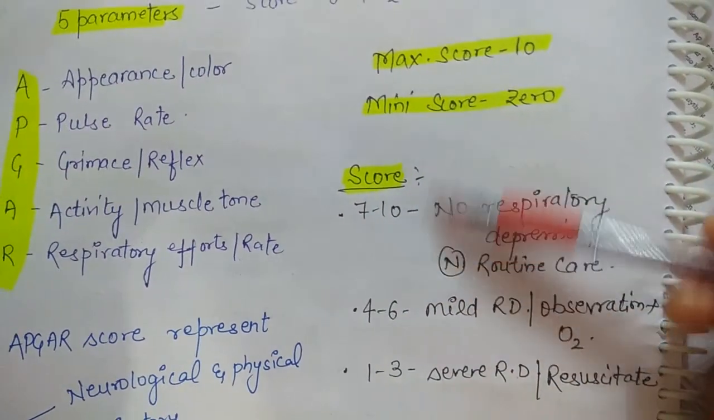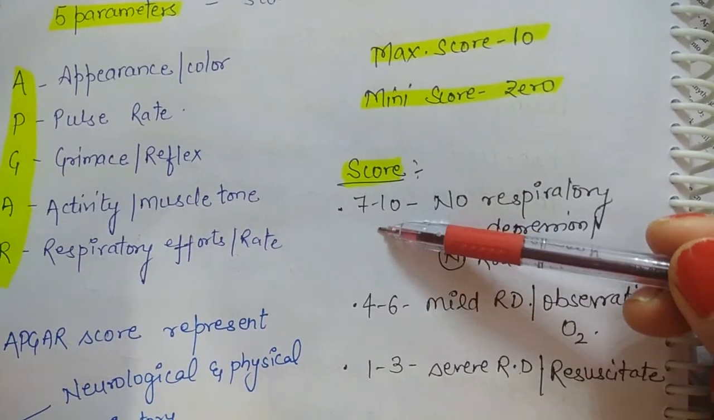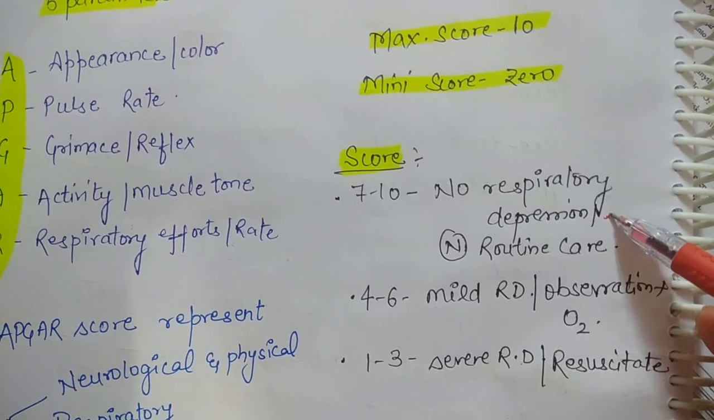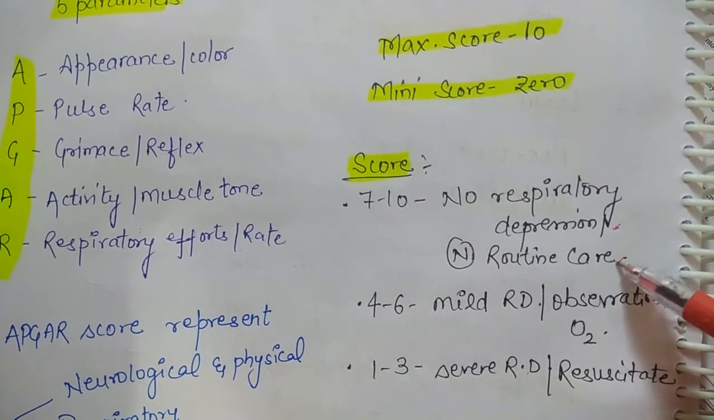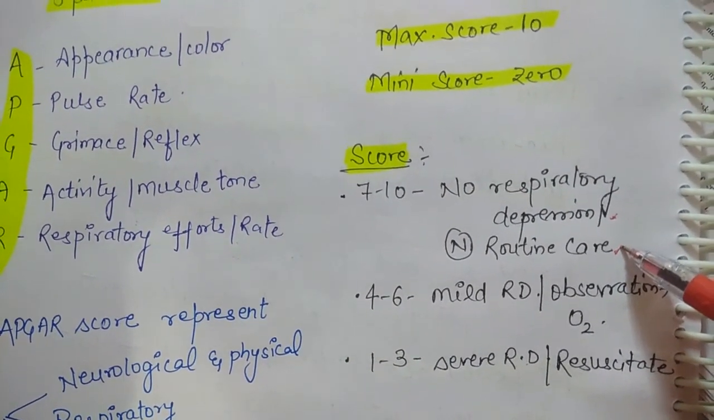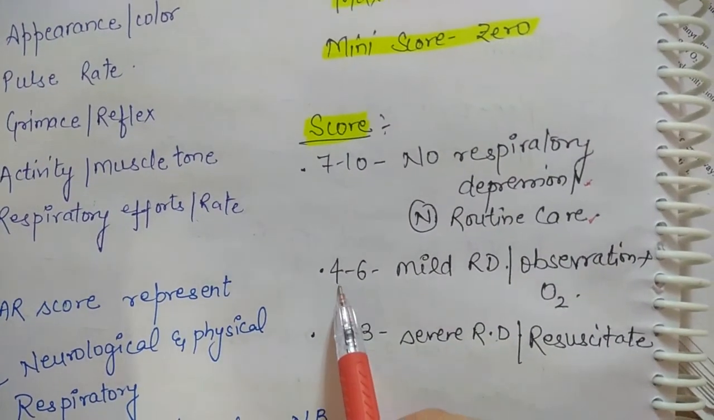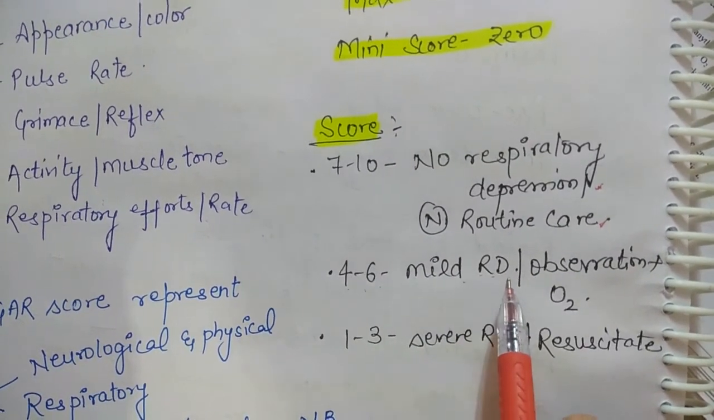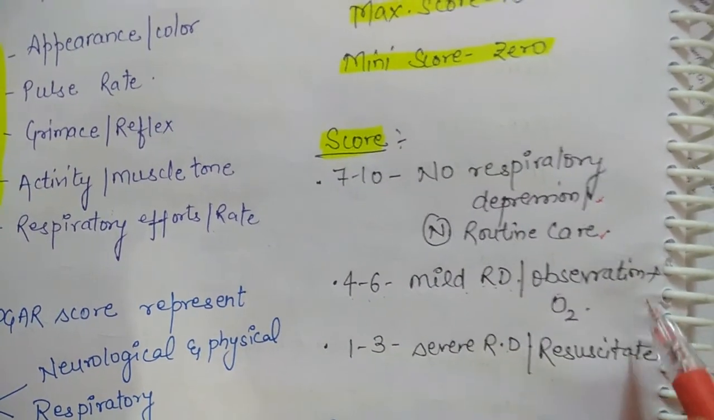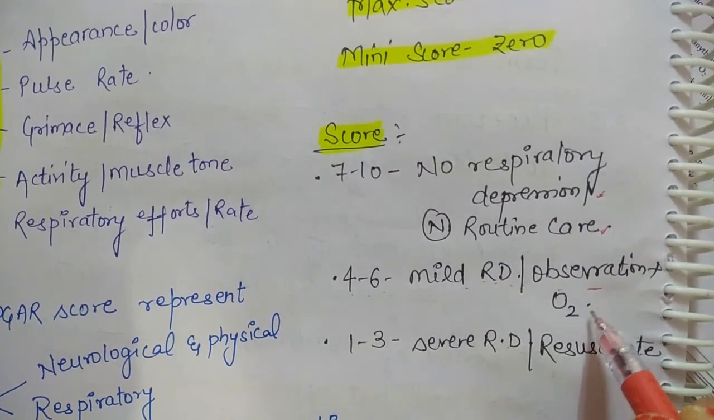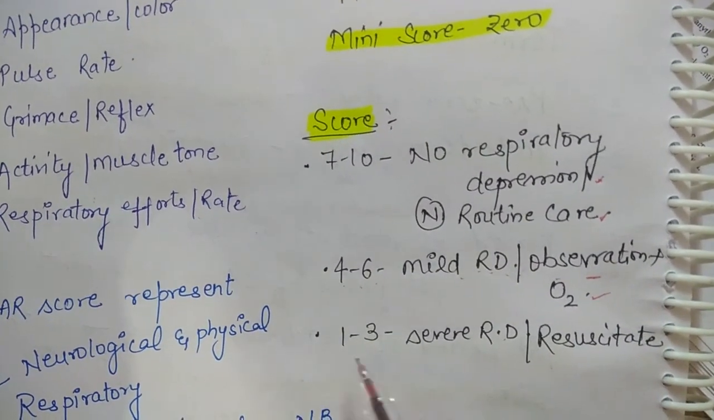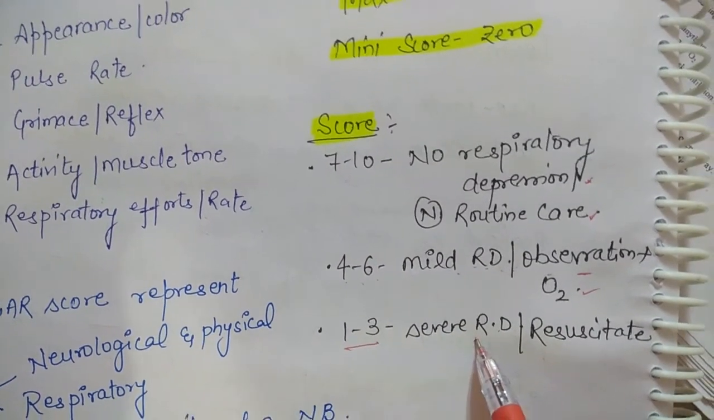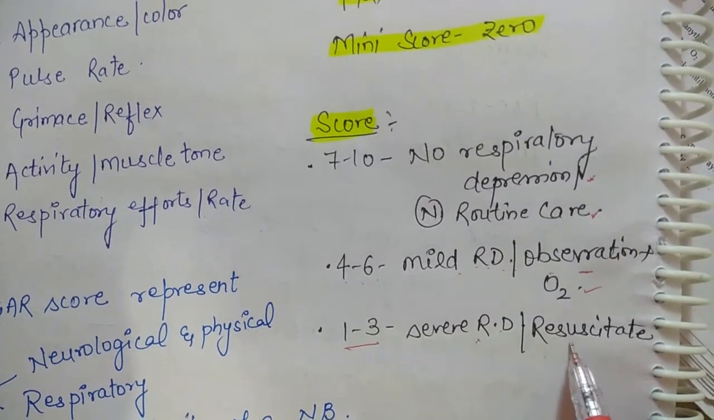So how will you interpret the Apgar score? If the score is between 7 to 10, the child has no respiratory depression, so the nurse has to give normal routine care. If the Apgar score is between 4 to 6, the child has mild respiratory depression, so the child has to be kept under observation and given oxygen. If the score is between 1 to 3, the child has severe respiratory depression and the baby must be resuscitated immediately.